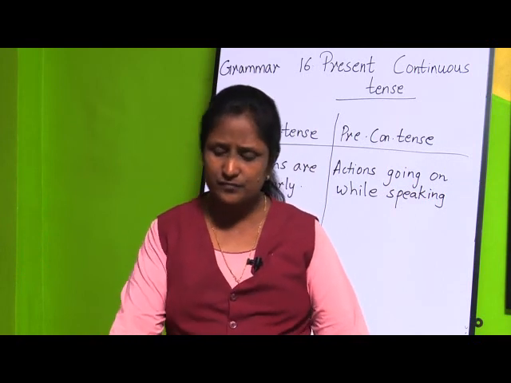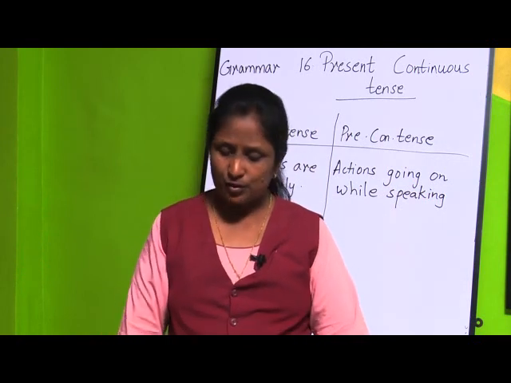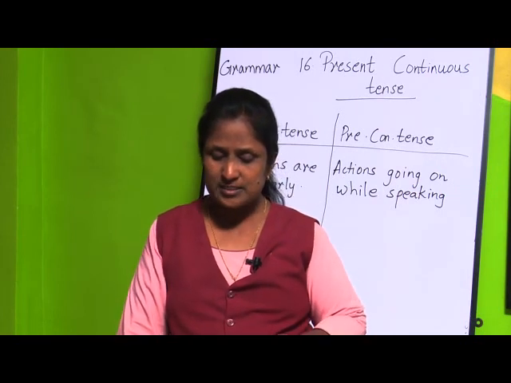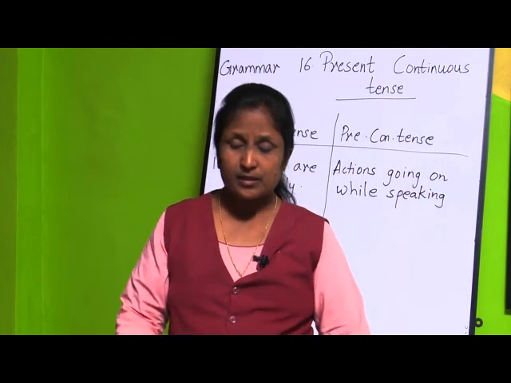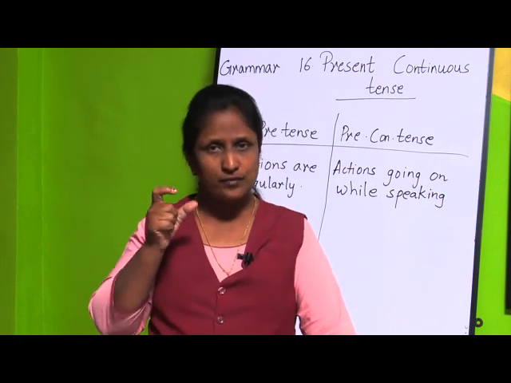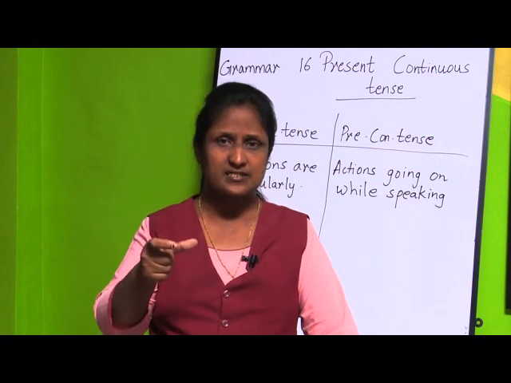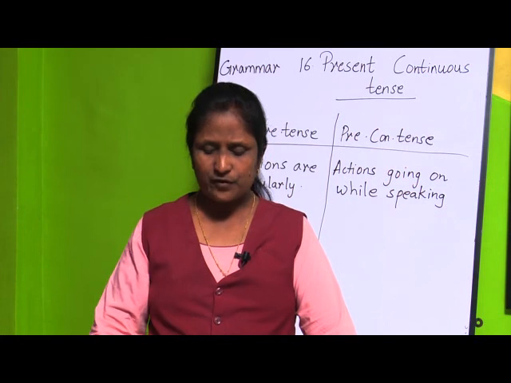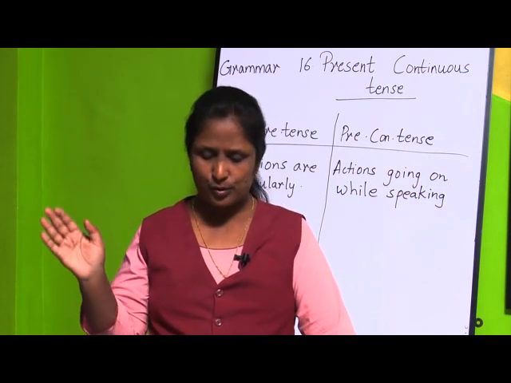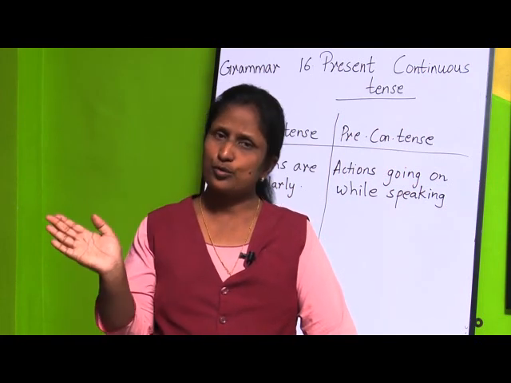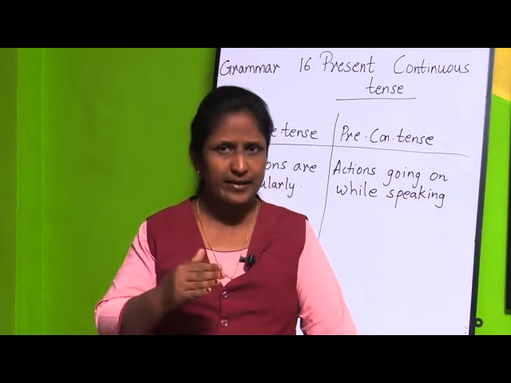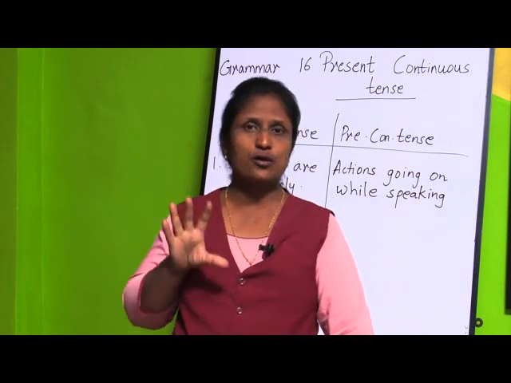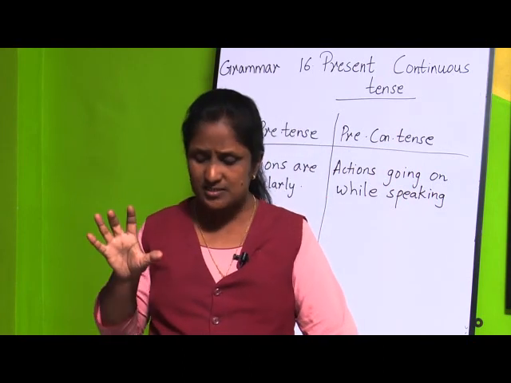Third case is what? If the verb is ending with e, you are going to omit that e and add ing. Fourth case is what? If you take the last letter of the verb, you are going to double that last letter plus ing. And last case is what? If the verb is ending with ie, you are going to remove that ie and write y plus ing. So, these are the 5 cases through which you are going to form present continuous tense.